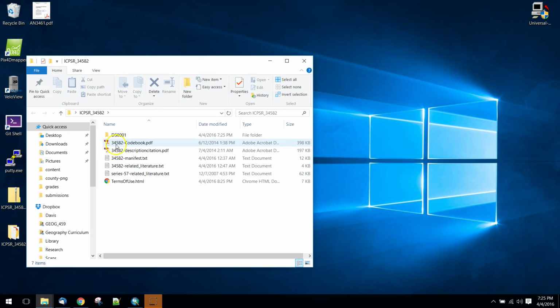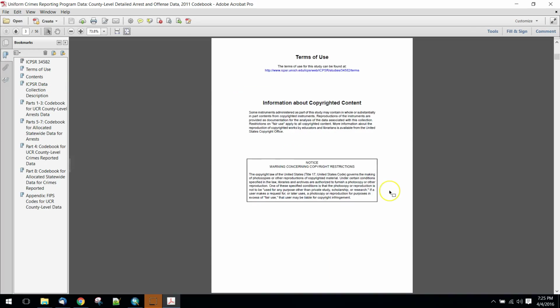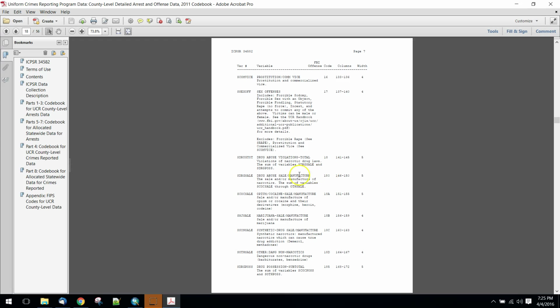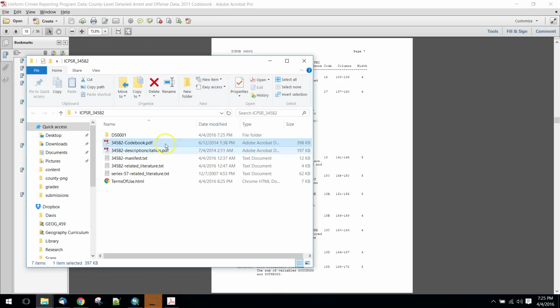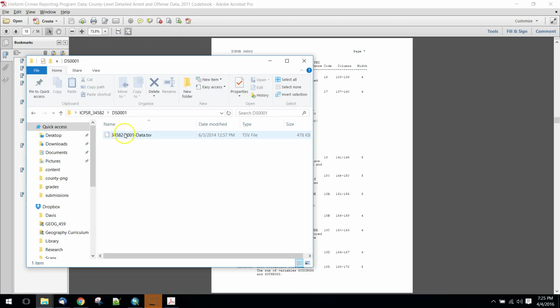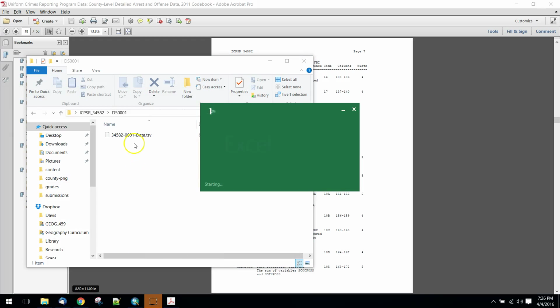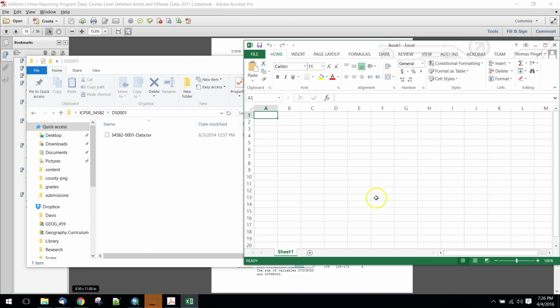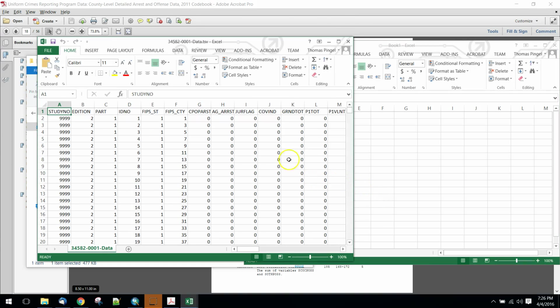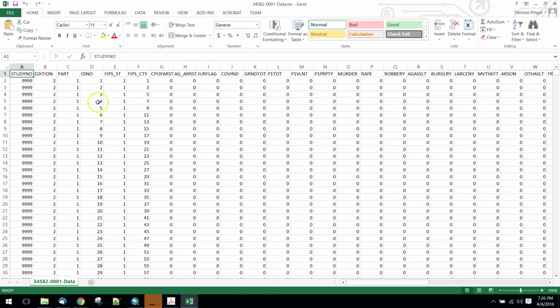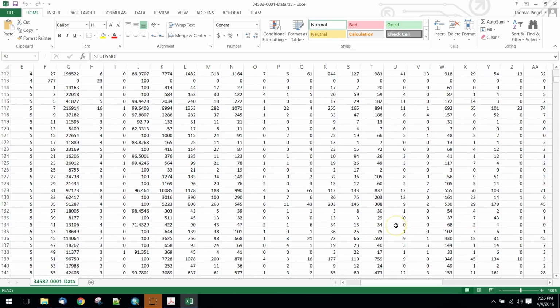So we've got a code book that's going to describe how all of these codes work, what all the different abbreviations mean. As you go through that, you can use that as your guide. All of the data itself is in this folder, and I'm going to open that first with Excel. If I drag this into Excel, you can see that I get a nice, fairly complete listing of data. You can see that there are a lot of zeros in here. This data set looks a little incomplete at the top.